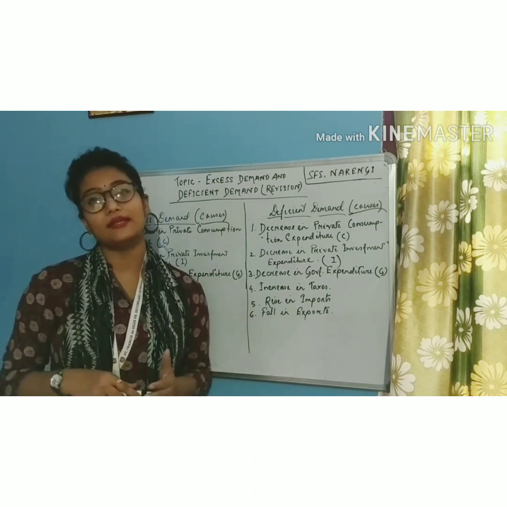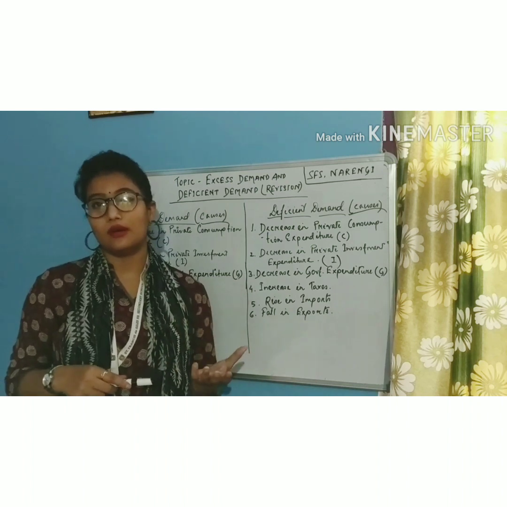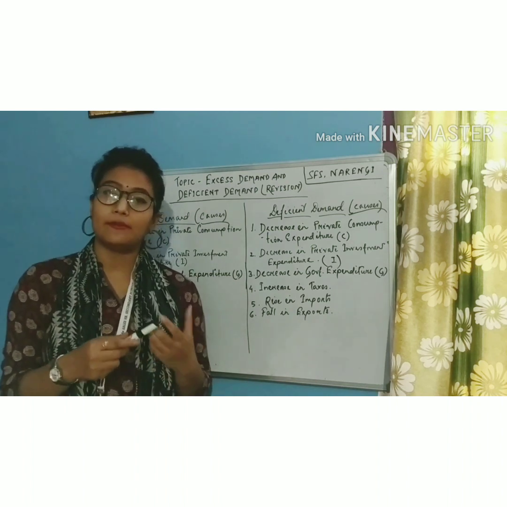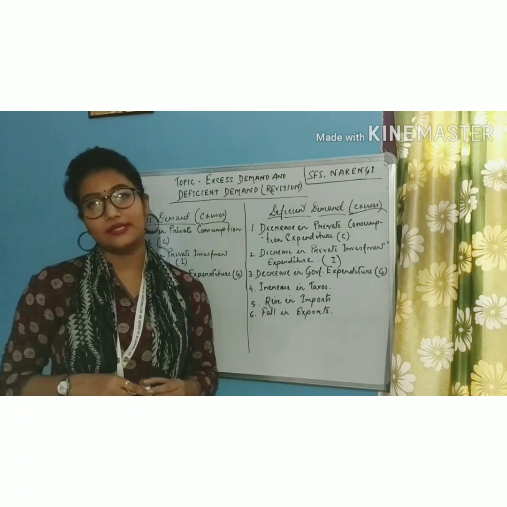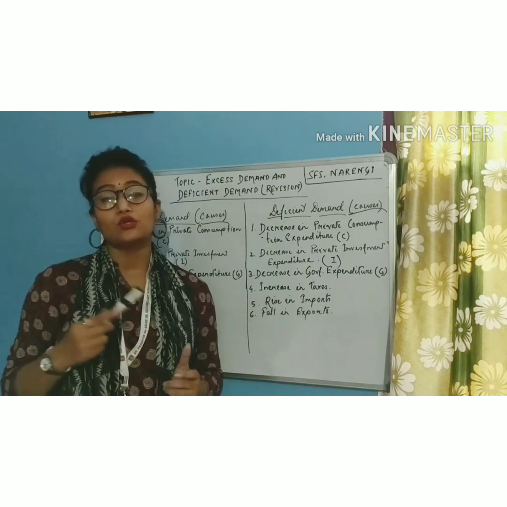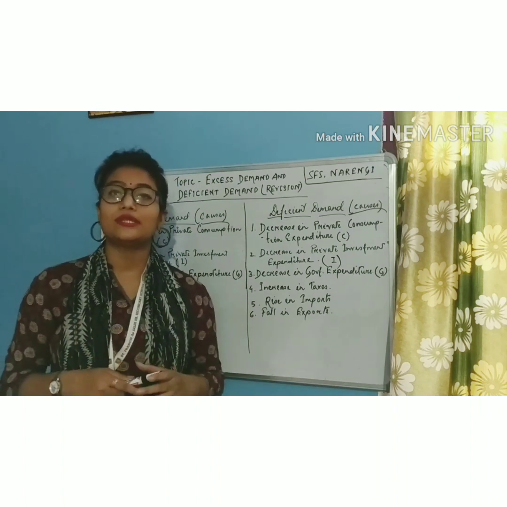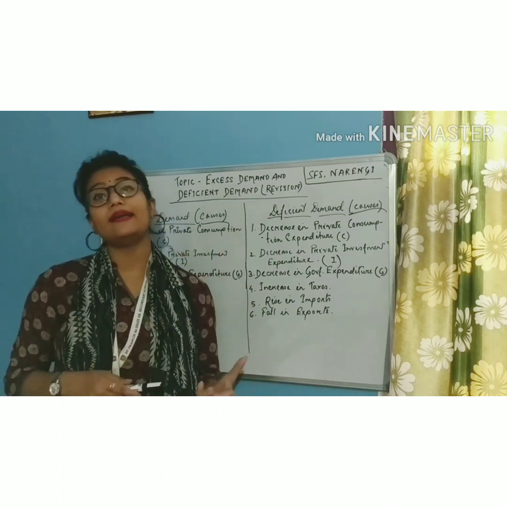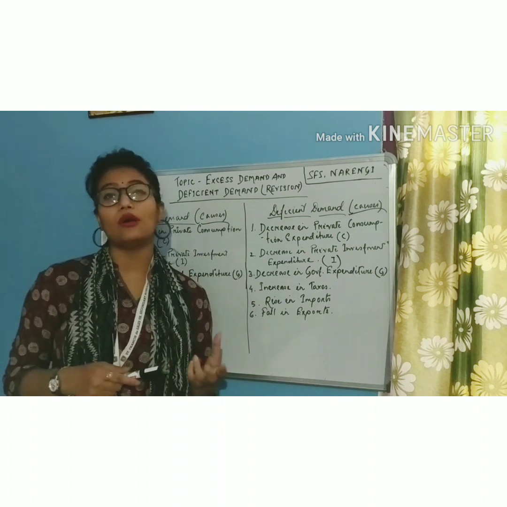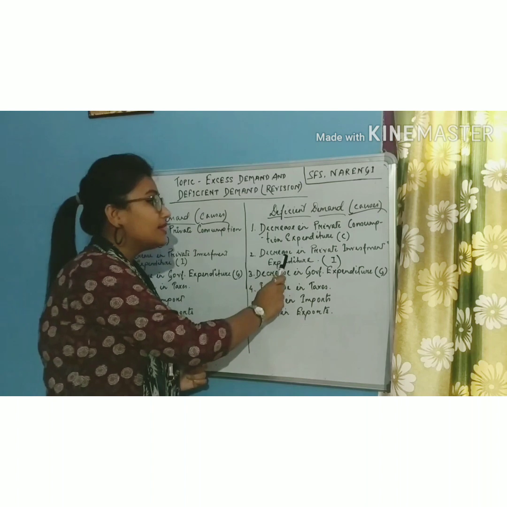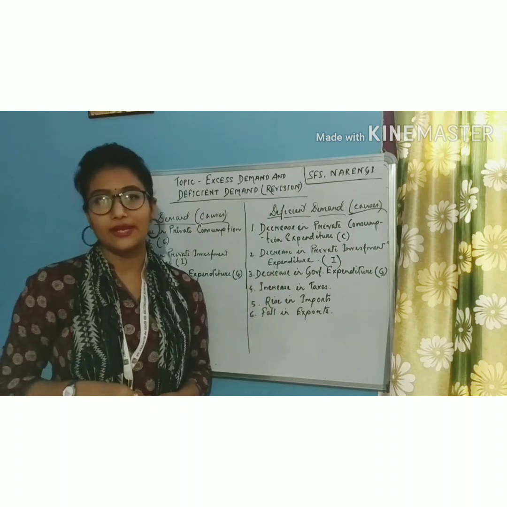So whenever there is a fall in the anticipated expected returns of the future, or whenever there is a rise in the rate of interest, that means most of the people, they do what? They take loans from the bank, and by using that money, they invest in various kinds of activities. So when there is a rise in the rate of interest, they will feel reluctant to take a loan, right? So a rise in the rate of interest or a fall in the expected returns will lead to a decrease in the private investment expenditure.